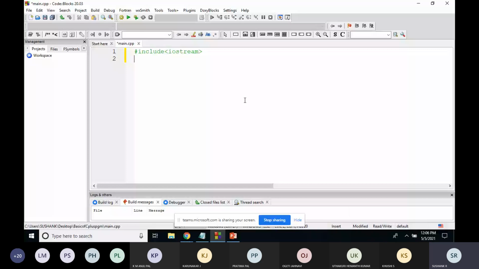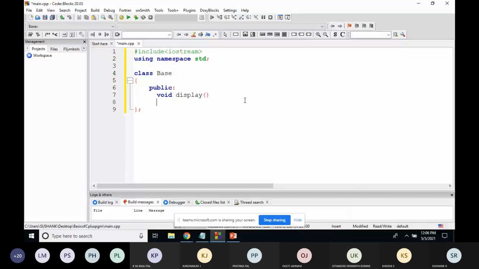After that, using namespace std. After this, I'll create a class. I'll create one base class called base. Inside this, there is one method called display. Its main function is to display some message: cout base class. After this, I'll create one derived class.